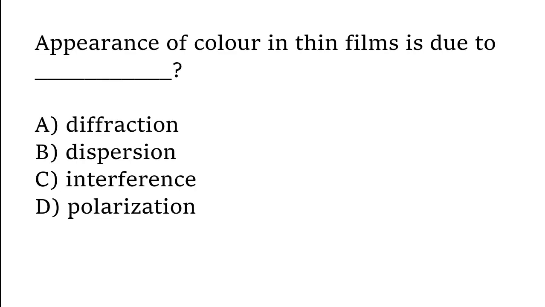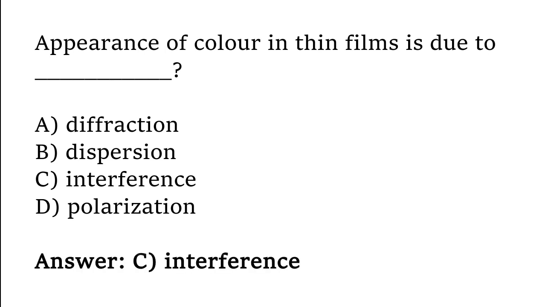Appearance of color in thin films is due to diffraction, dispersion, interference, polarization. The correct answer is option C. Appearance of color in thin film is due to interference.